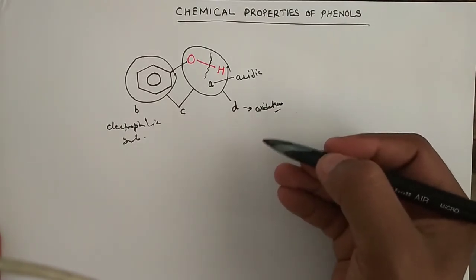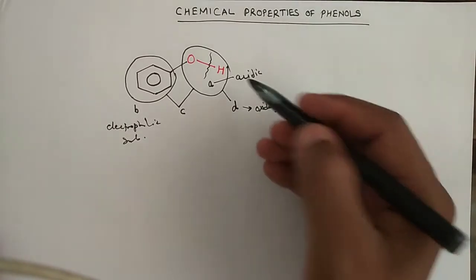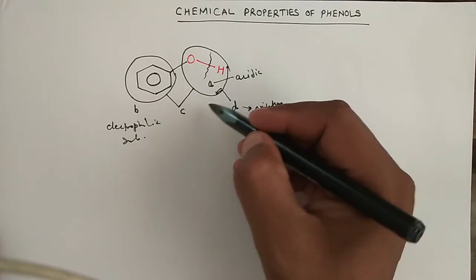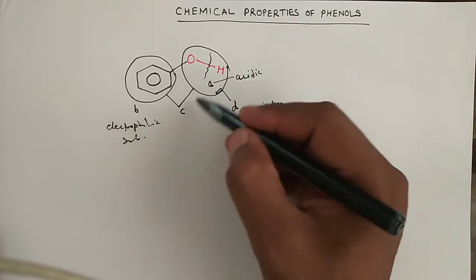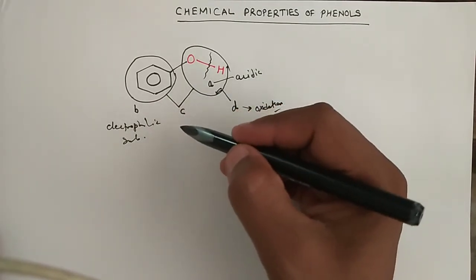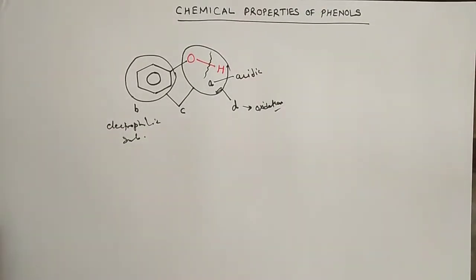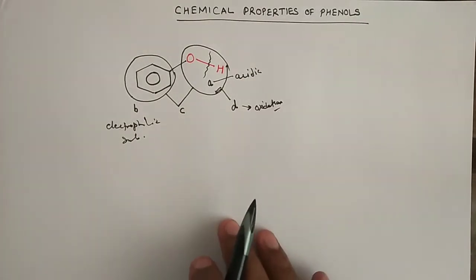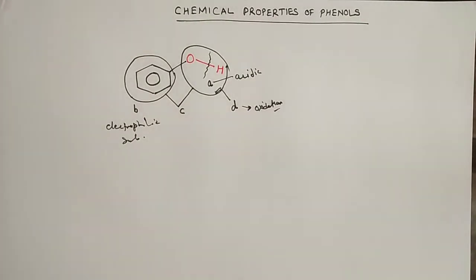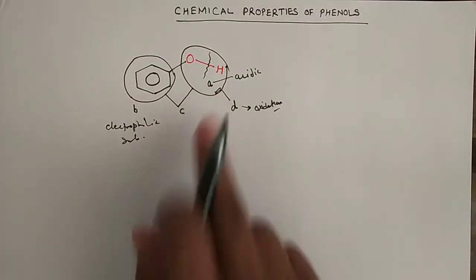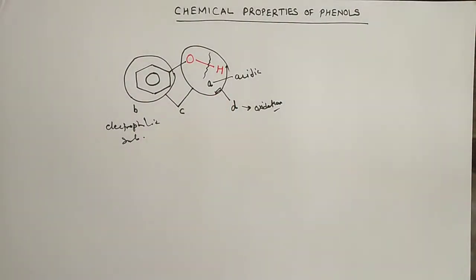For exam purposes, A category and C category are the most important, right? So now we will start with the first chemical property, that is A category, means acidic chemical properties of phenols.